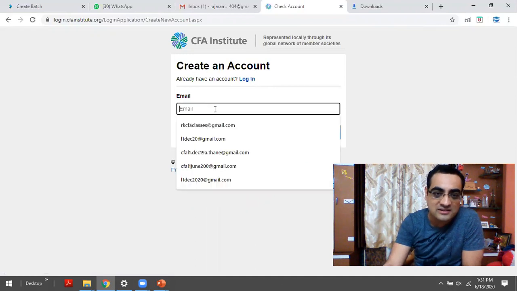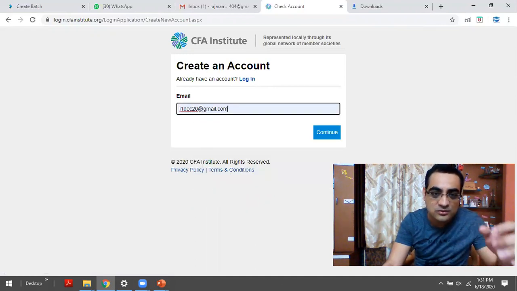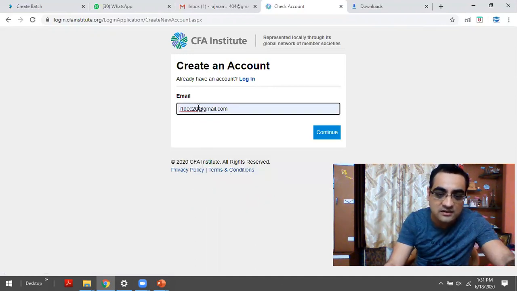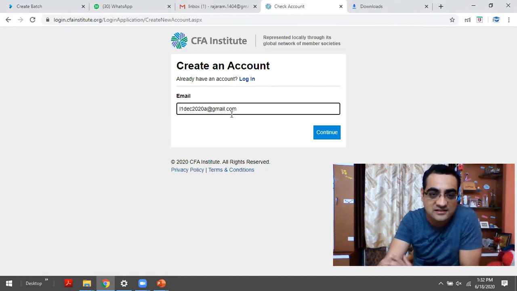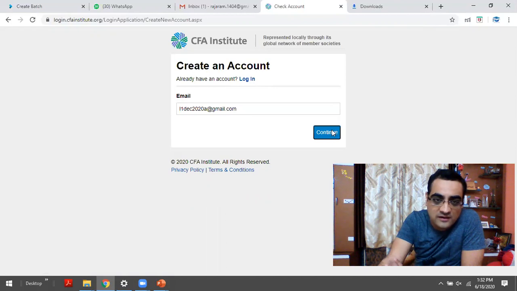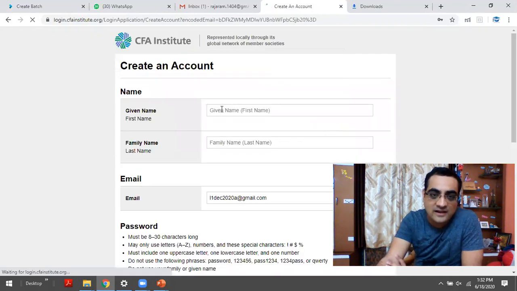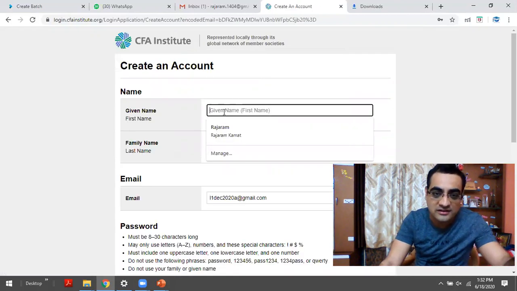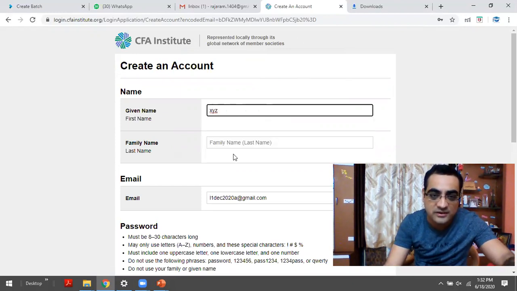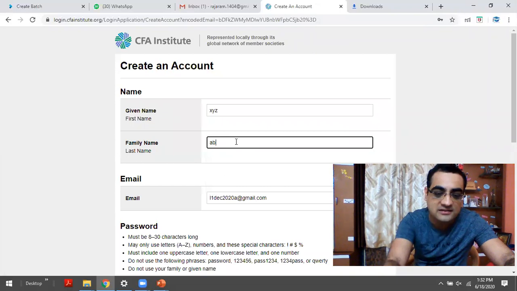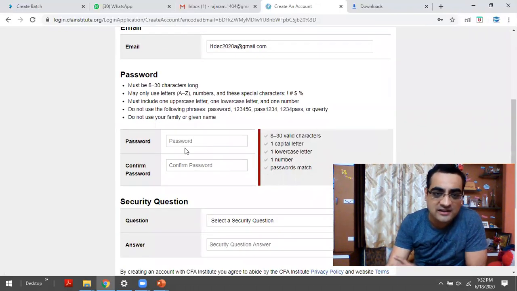So I'm asked for an email ID. So let me just put level 1, let's say December 20. And I actually created one ID like this. So this is a dummy ID just to explain to you. I need to put the name. I'm just creating a dummy application, so I'm just putting XYZ, family name ABC. This is my email ID and I need to put a password.